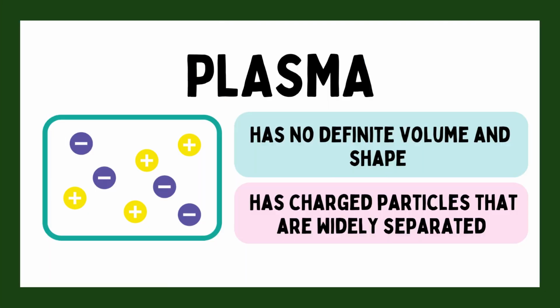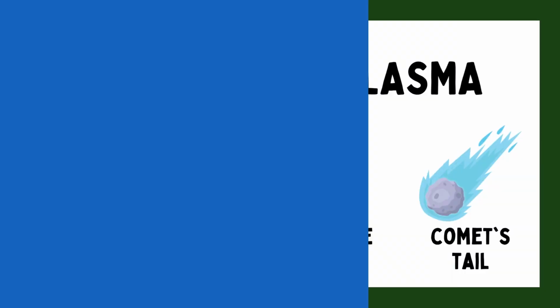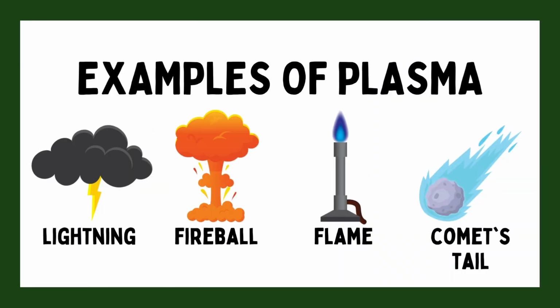Plasma. Plasma is a high-energy state of matter that consists of charged particles, ions, and electrons. It is commonly found in stars, lightning, and some experimental setups. Plasmas do not have a definite shape or volume and are highly conductive. Examples of plasma: lightning, comet's tail, flame, fireball.